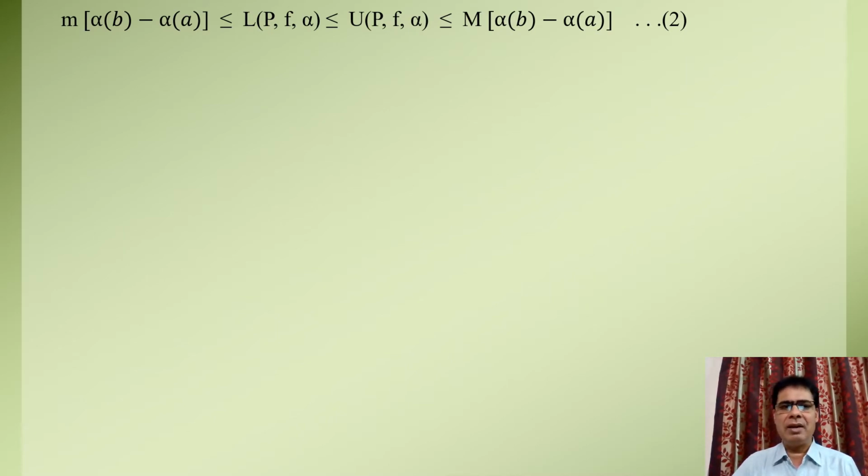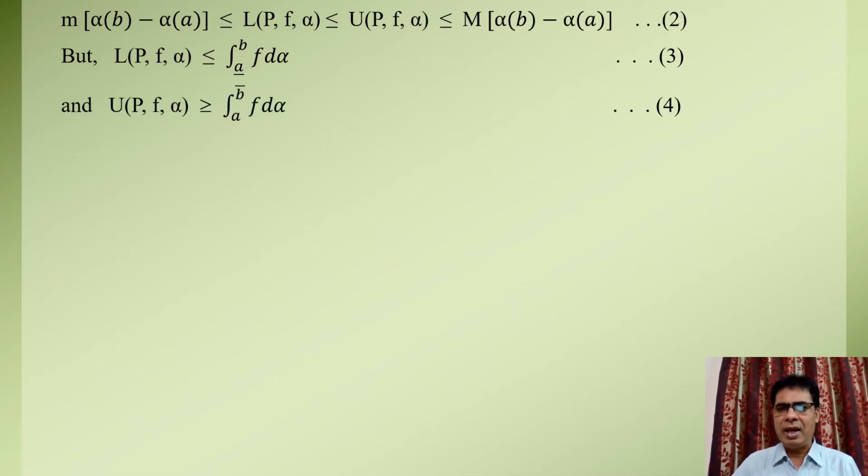Equation second. Also, we know that by the definition of lower Riemann Stieltjes integral, the lower Riemann Stieltjes sum of function f corresponding to this particular partition P of closed interval AB, that is L(P, f, alpha), is always less than or equal to the lower Riemann Stieltjes integral of function f over the interval AB.